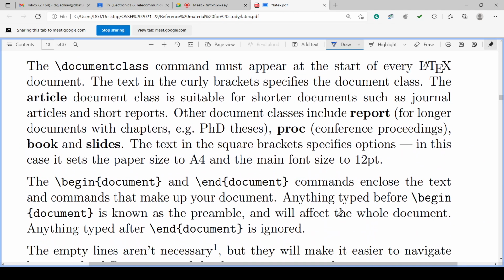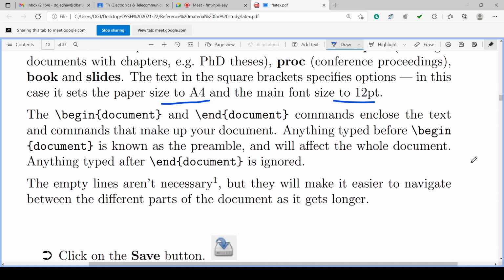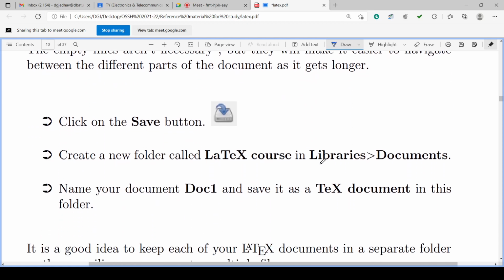So the document class we can have as report, proceedings, book, slides, article, isn't it? Paper size may be A4, font size may be 12, and accordingly we can change also. Begin document, end document, and before begin it is the preamble, and after end it is ignored.